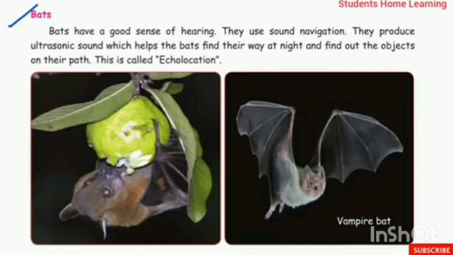Vampire bats feed on the blood of their prey. Vampire bats have heat detecting noses which allow them to find their prey.